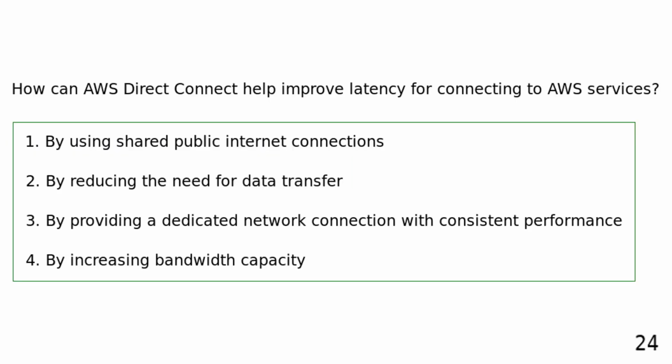How can AWS Direct Connect help improve latency for connecting to AWS services? By using shared public internet connections. By reducing the need for data transfer. By providing a dedicated network connection with consistent performance. By increasing bandwidth capacity.